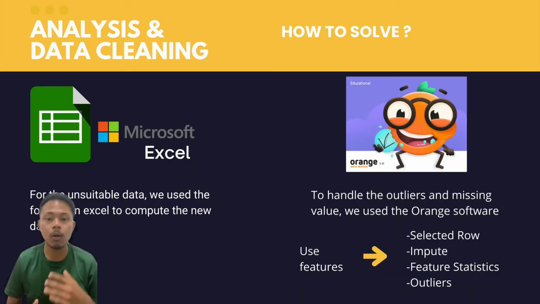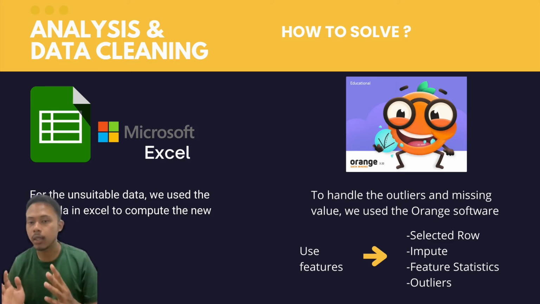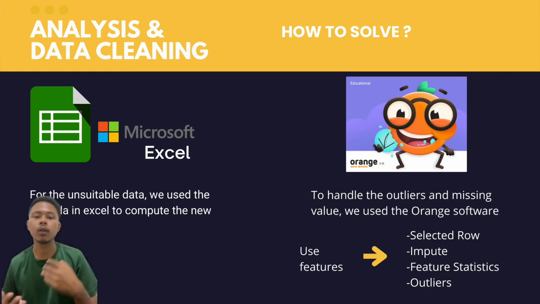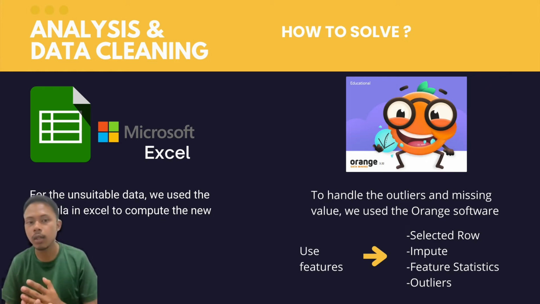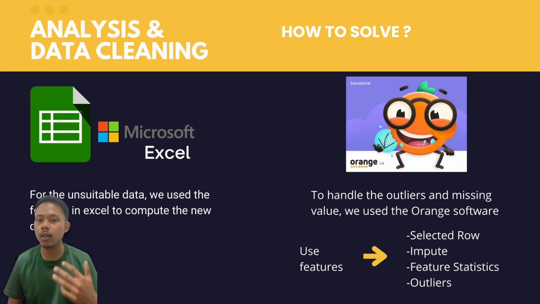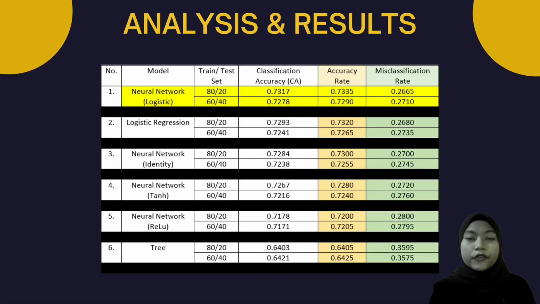In order to overcome all those problems, we use Microsoft Excel and the Orange software. For the suitable data, we use the formula in Excel in order to compute new data, while in Orange, we use some of the features such as select rows, impute, feature statistic, and outlier to handle all those problems. Next, I will continue this presentation with analysis and result.